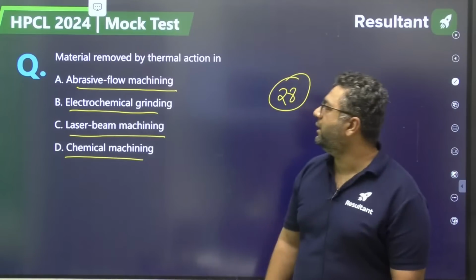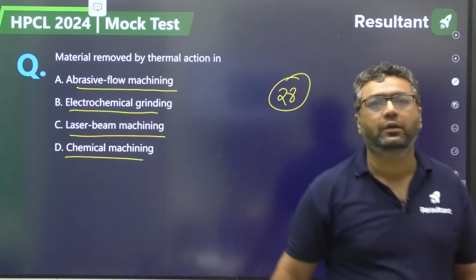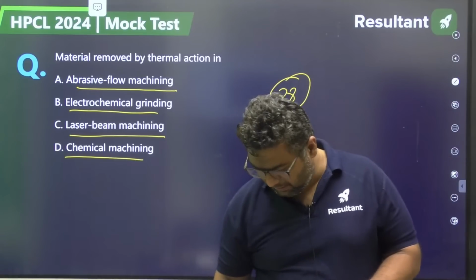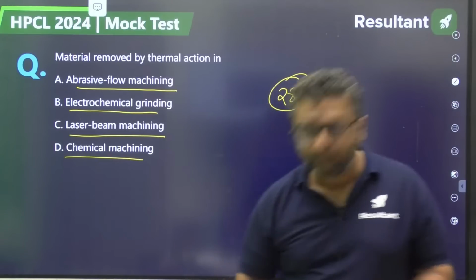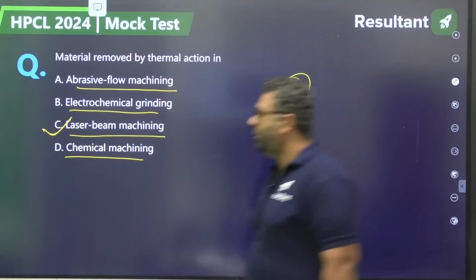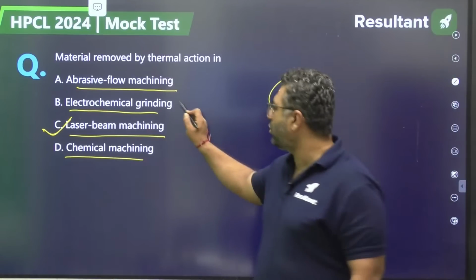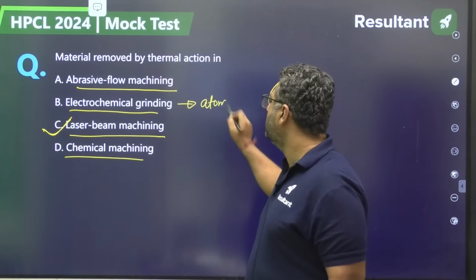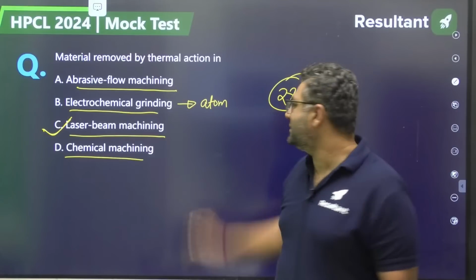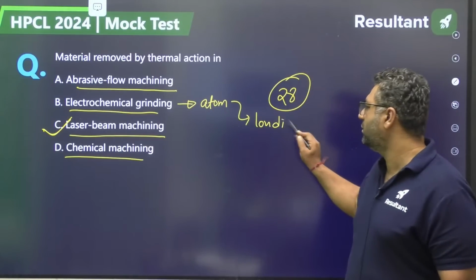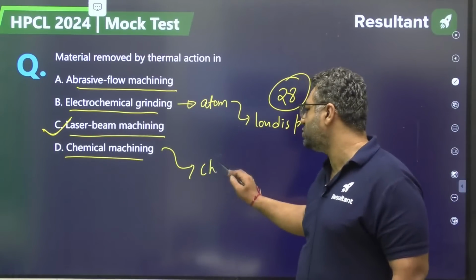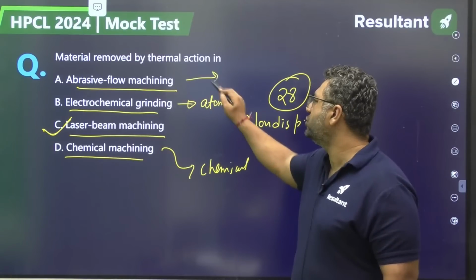Material removed by thermal action, my dear. Obviously, dear, laser beam machining. Okay, in electrochemical, we are going to have atom to atom, like one atom is going to be removed. That is ion displacement, you can say. In chemical machining, we use chemical reactions. Abrasive flow machining, you are using shear operation.